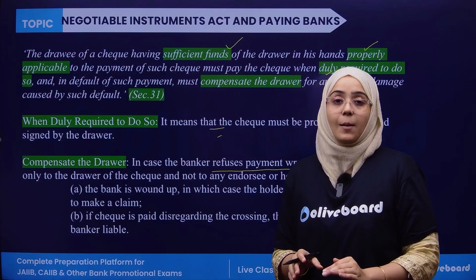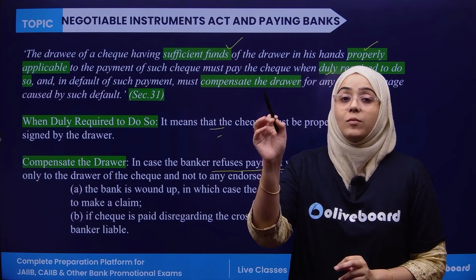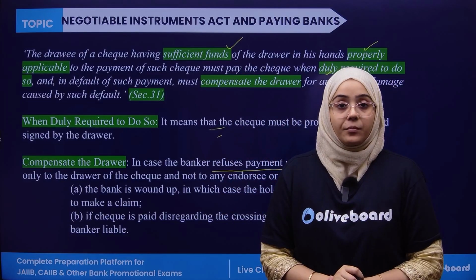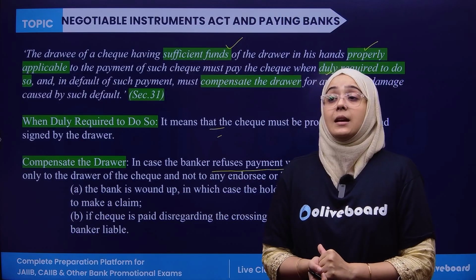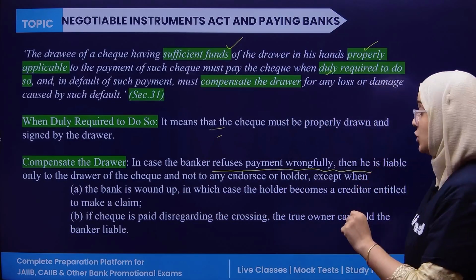In normal circumstances, if the check is dishonored wrongfully, then the drawee is liable to the drawer. But in some cases, the drawee is directly liable to the endorsee. Now, what are the situations?